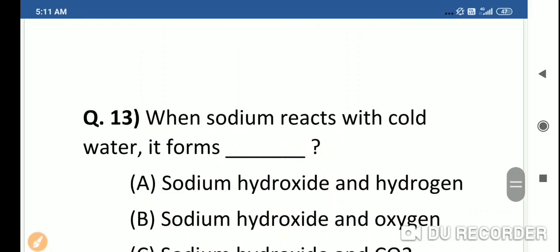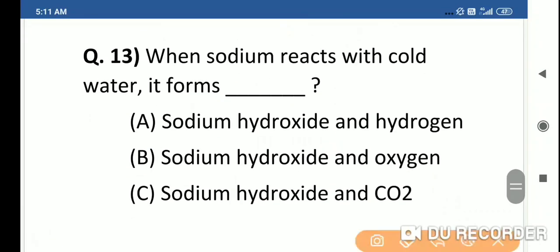Next, question 13. When sodium reacts with cold water, it forms: sodium hydroxide and hydrogen, sodium hydroxide and oxygen, sodium hydroxide and CO2, which means carbon dioxide.